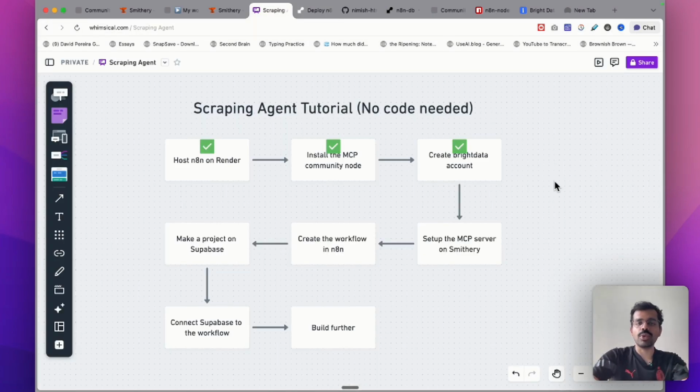Coming back onto our checklist, we are done with everything until the third step, which is creating the Bright Data account. Also, all the links and all the websites that I'm visiting in this tutorial, all of them are linked down below.